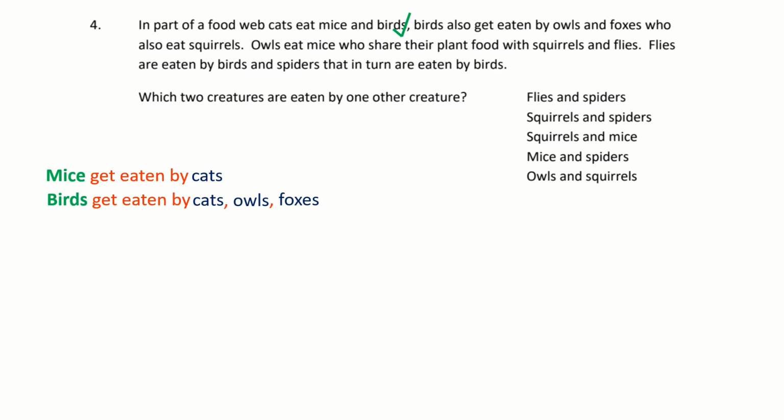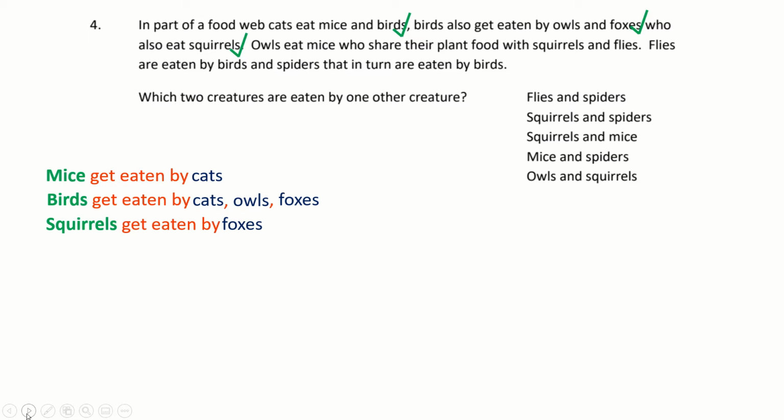So from this next bit of the sentence, let me just go back and read it to the last comma so it's really clear in my mind. Birds also get eaten by owls and foxes. We can see that. Foxes who also eat squirrels. So what gets eaten here? We know it's squirrels. So I'm going to pop my squirrels in. Squirrels get eaten by foxes. Going to insert that bit. Now I've dealt with that bit of the sentence.